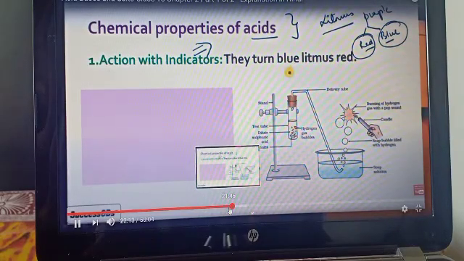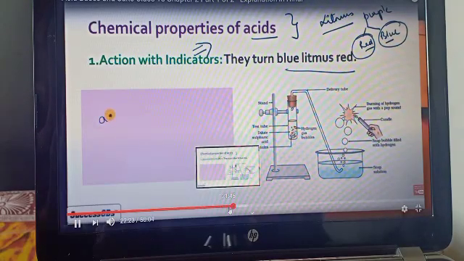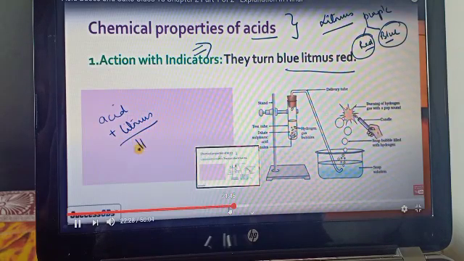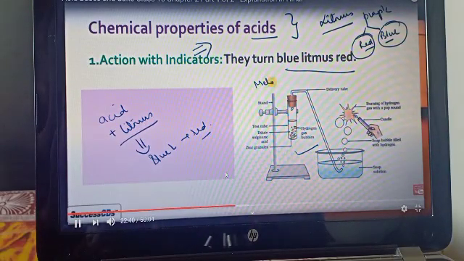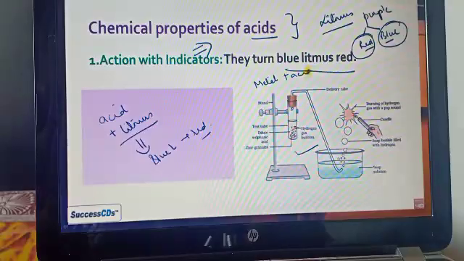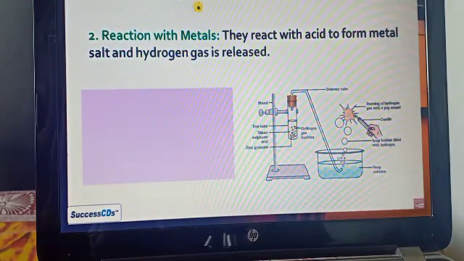If we use red litmus paper, then the acid does not give any kind of color change on it. But if we drop acid onto blue litmus paper, then it is converted into red litmus paper. So the acid turns blue litmus paper to red. Here you can see the figure. In that, the metal which reacts with the acid, we will discuss in the next one.